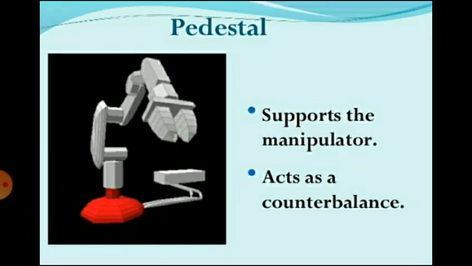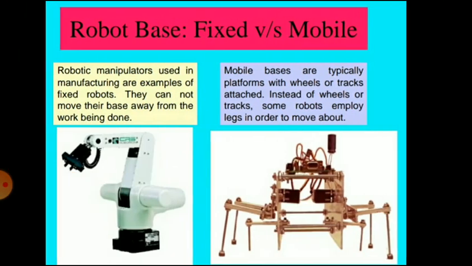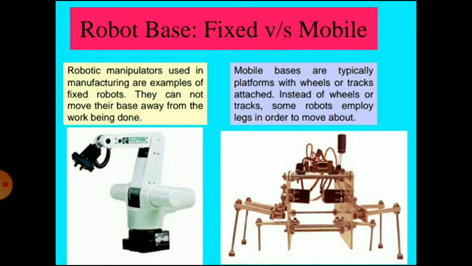Then the pedestal or the base. It supports the manipulator and acts as a counterbalance. There are two types of robot base, fixed versus mobile. On the left hand side you can see a fixed base, and on the right hand side there is a movable base.